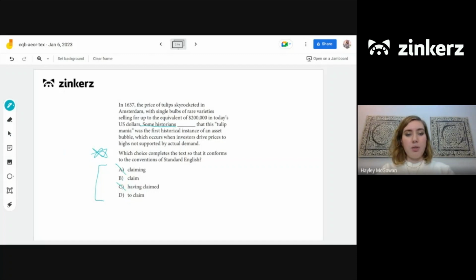Then we have D, to claim. So some historians to claim that this tulip mania. So to claim is going to be in the infinitive here. And that wouldn't make sense because it comes right after a subject, so we do want that verb to match the subject in both number and gender, not in this case, but agreement here is very important, and to claim does not agree because it's an infinitive form. So in that case, it doesn't have to agree with anything because it's the infinitive itself. But we do not want it to be in the infinitive form for this passage, this example here. So we can get rid of D, and that leaves us with B.